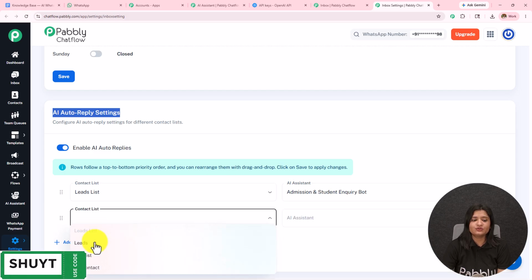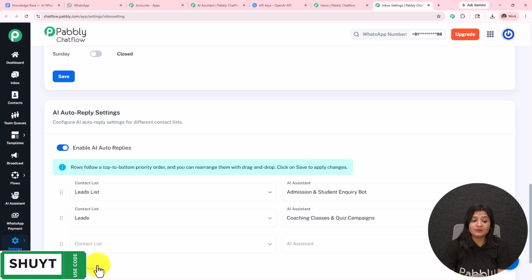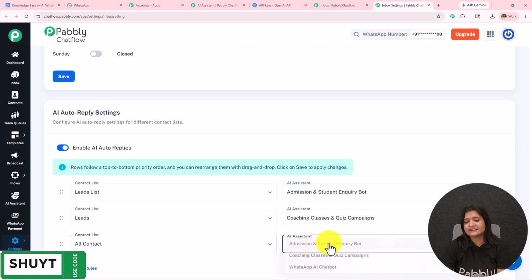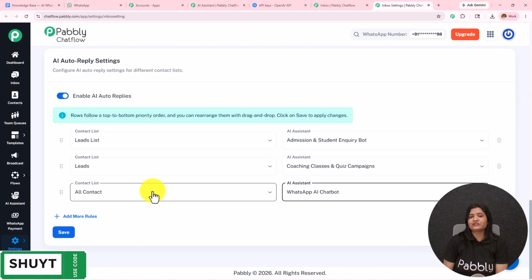I can add more rules, select another list, select another AI assistant for that particular list, add more rules, select all the contacts and select another AI assistant for all the contacts, and save the rules. In this manner, this particular AI assistant will be assigned to this particular list, this to this, and this to all the contacts. So this is how we have created this AI agent.